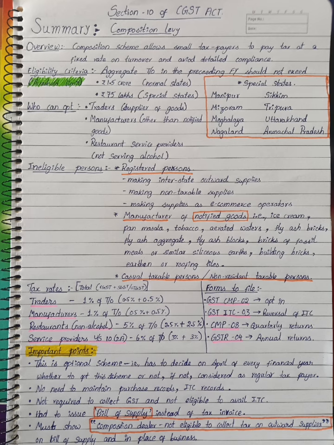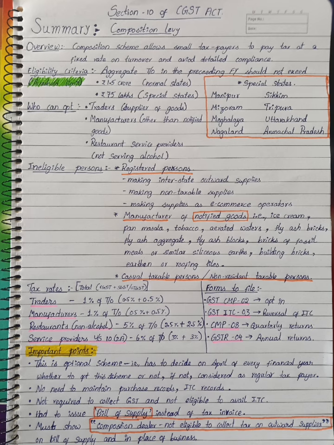Who can opt for the composition scheme? Traders, suppliers of goods, manufacturers other than notified goods, and restaurant services not providing alcohol. Ineligible persons: registered persons making interstate outward supplies, making non-taxable supplies, or making supplies as an e-commerce operator.